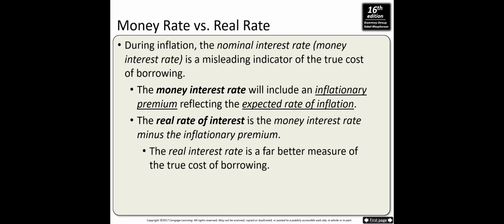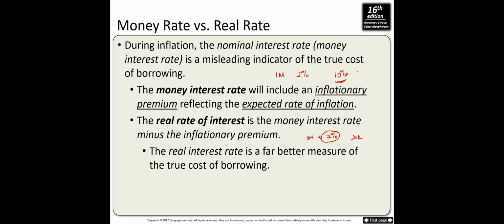So we have two types of interest rate, money rate and real rate. During inflation, the nominal interest rate, which is the money interest rate, is a misleading indicator of the true cost of borrowing. Therefore, the money interest rate will include an inflationary premium reflecting the expected rate of inflation.